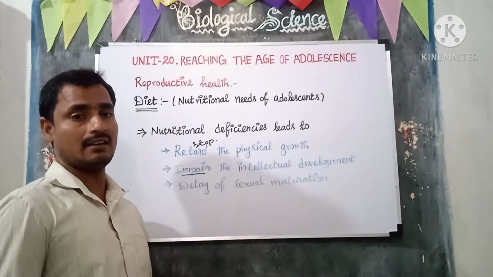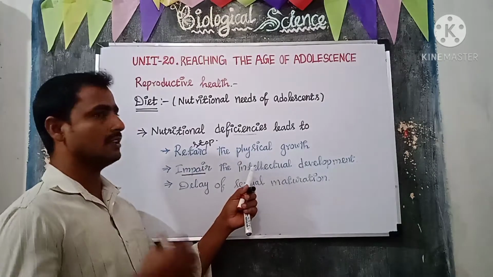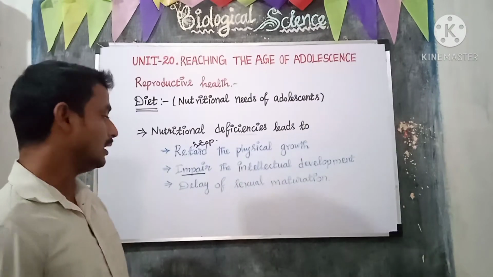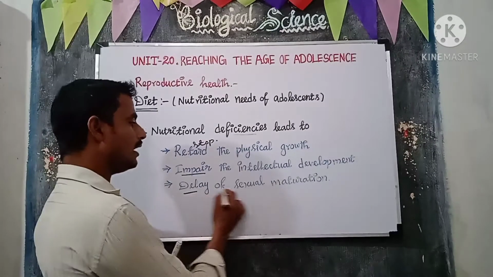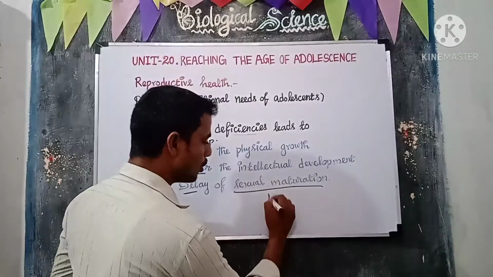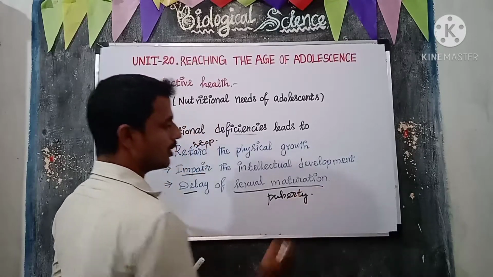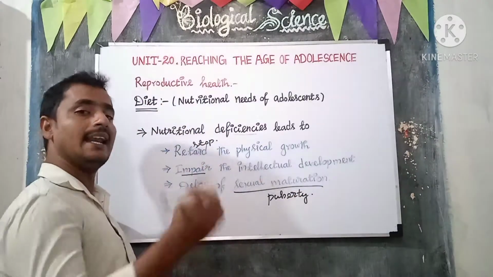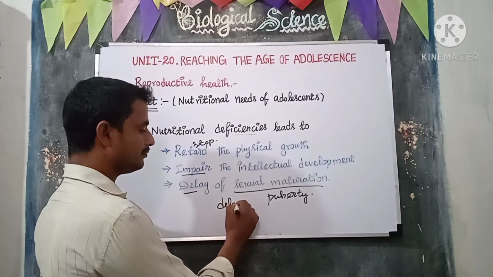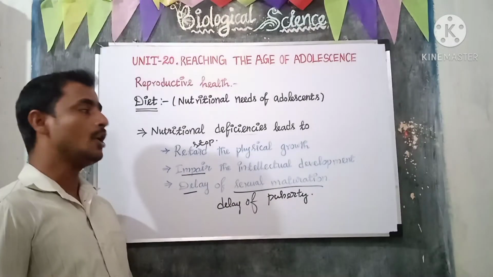Impair means spoil, so it will spoil the intellectual development. And it delays sexual maturity, which means puberty. It will lead to delay of puberty.